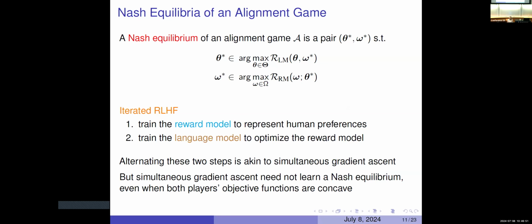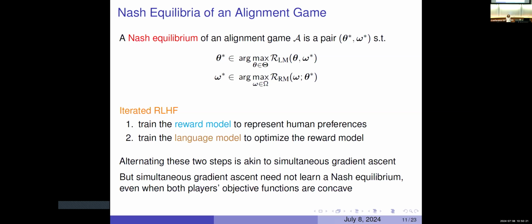Okay, so what are the equilibria of this game? The first thing I'll look at here is the Nash equilibrium of a game. And what is a Nash equilibrium? In a Nash equilibrium, both players are playing best responses to one another. So we have here, theta star is a best response to omega star, and likewise omega star is a best response to theta star. As I said before, iterating on this game to try to learn the equilibria is a natural way that we might approach this.